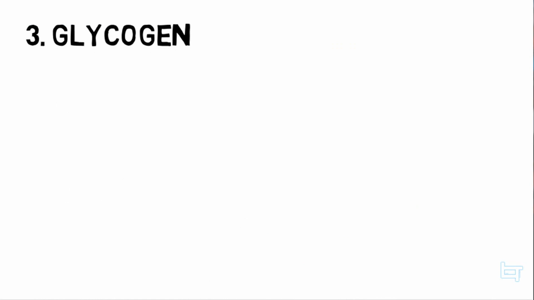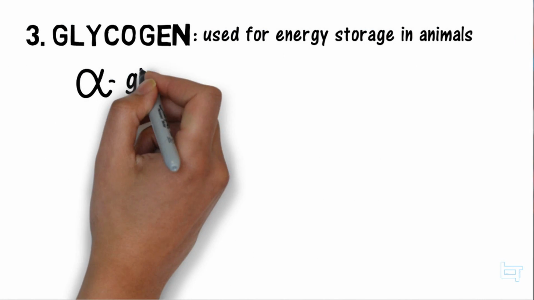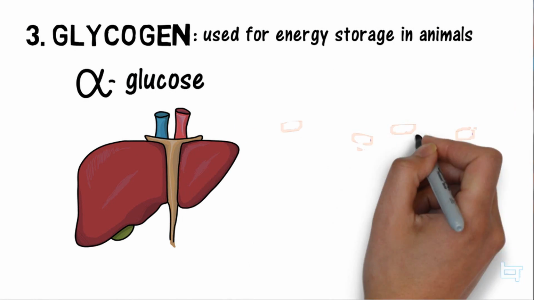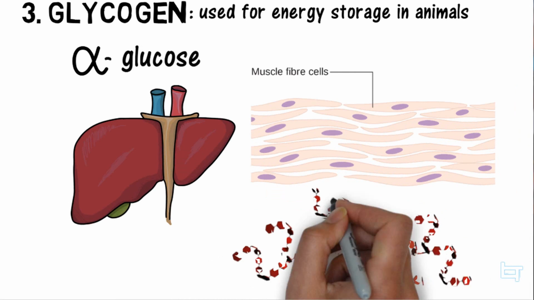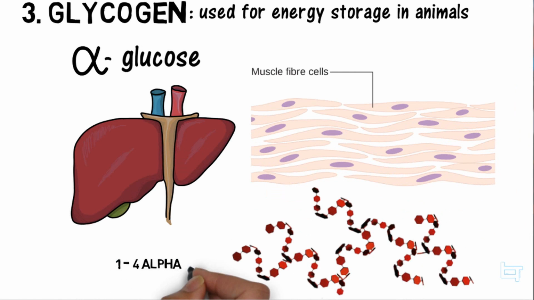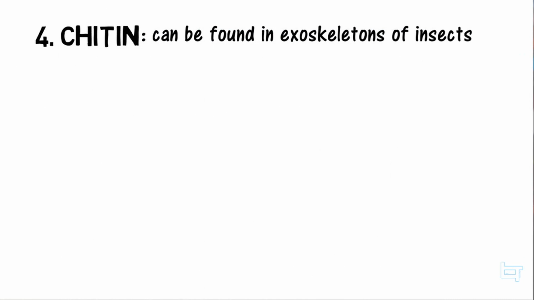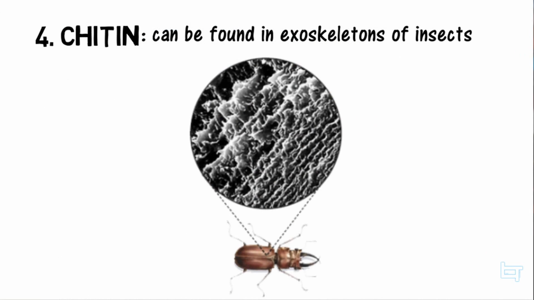Now the third main sugar, glycogen, is used for energy storage in animals. Again, these are made up of alpha glucose molecules. These are mostly found in the liver and also in muscle cells. Additionally, these are highly branched and have a 1 to 4 alpha link. Finally, chitin, which can be found in exoskeletons of insects, and these are very structural, as we can see in this beetle. Thus, these are made up of beta glucose molecules, so it has a 1 to 4 beta link.